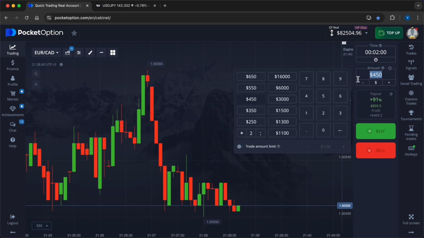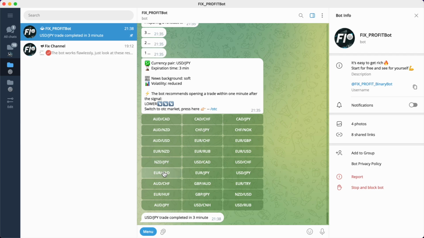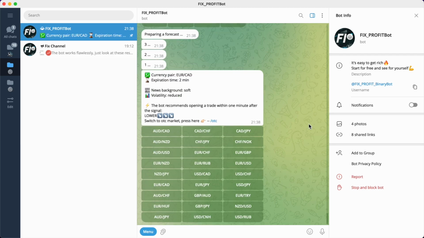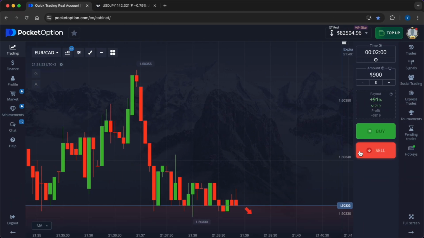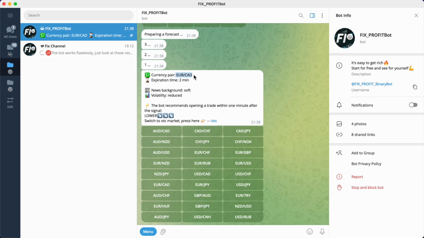Currency pair Euro and Canadian dollar, time frame 2 minutes. I doubled my investment, $900. In 3 seconds, I make a recommendation. Lower. Also, I always include additional information in my forecast posts for your convenience and understanding of the current market